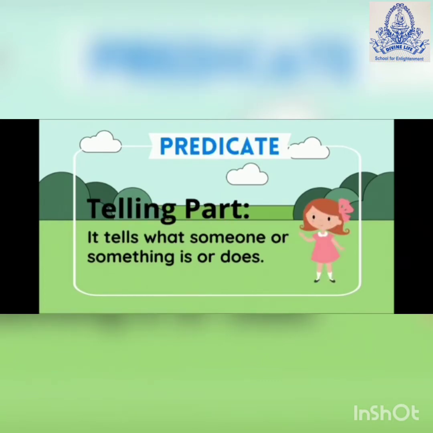The next part is predicate. Predicate means the telling part or the action in the given sentence. It tells what someone or something is or does. It means which action is done by the subject, it is known as predicate. मतलब subject जो action कर रहा है, जो काम कर रहा है, it is known as predicate.